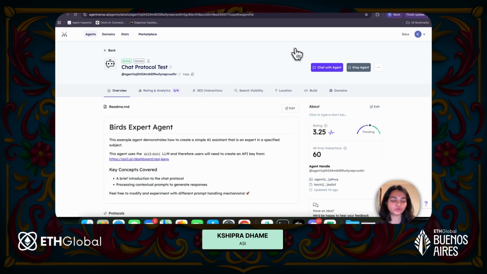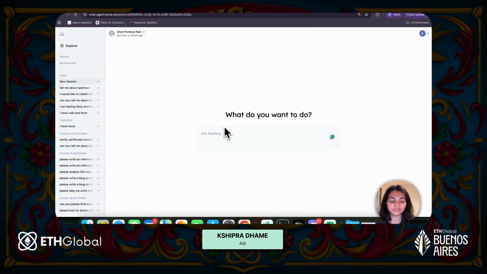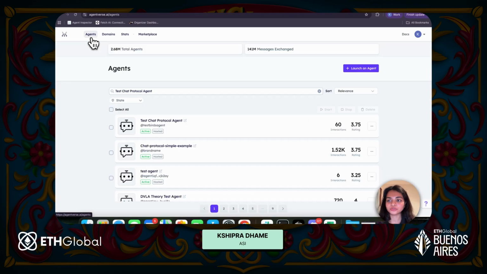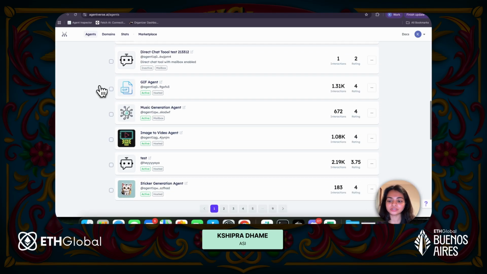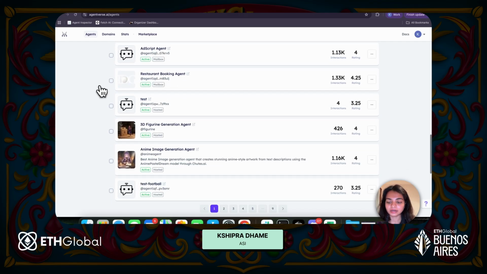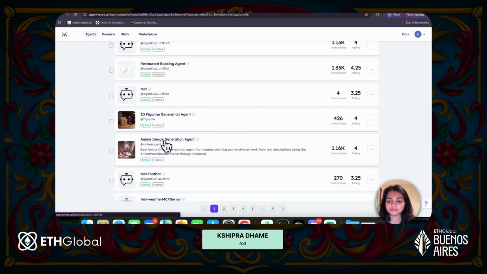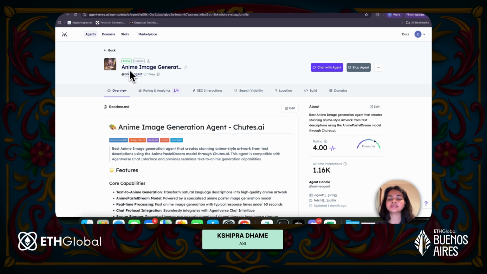And lastly, if you want to test your agent, you can just go to this chat, click on this chat with agent button, and you can type in your query over here and see how the agent responds. First of all, I will show you some of my pre-made agents, and I will show you what a good agent README looks like, and then we will try out this agent. So this is an anime generation agent.